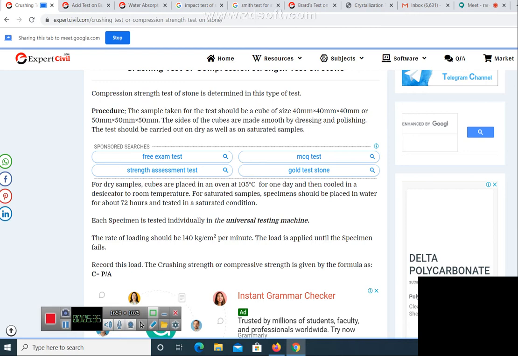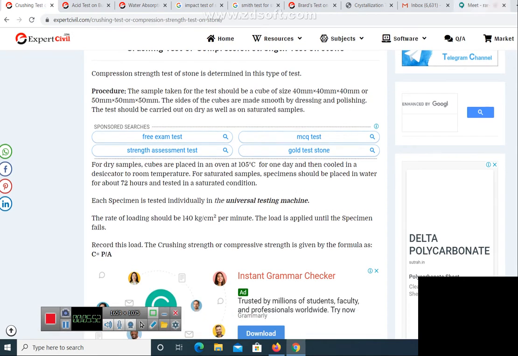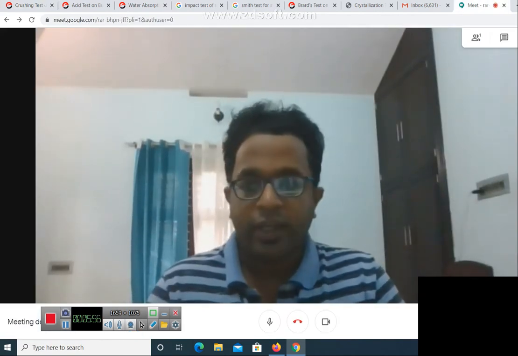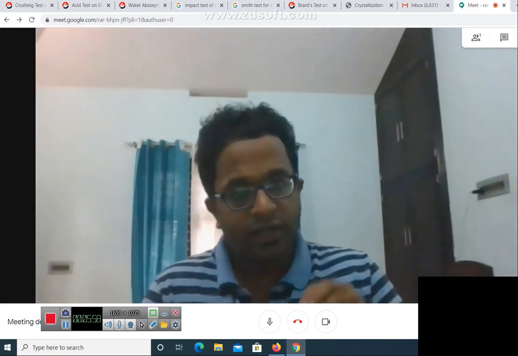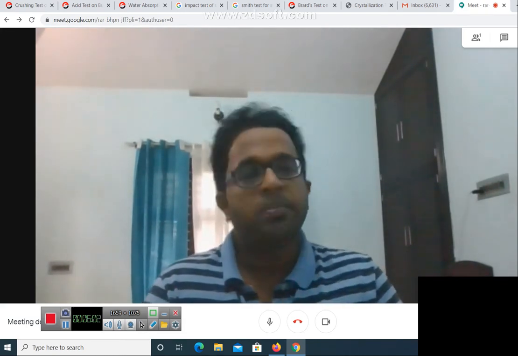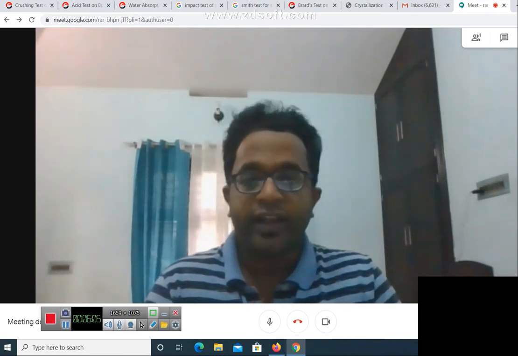Then the crushing strength or compressive strength of stone is given by the formula: compressive strength is equal to P by A, where P is the breaking load and A is the area of cross section. I think that is clear. The only thing is you need a cubical sample of stone having sides of either 40 centimeter or 50 centimeter. It can be conducted in both saturated condition and dried condition.